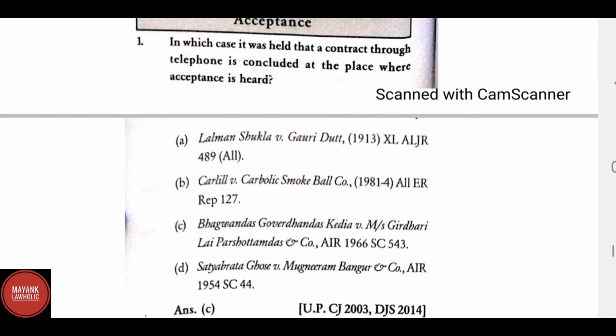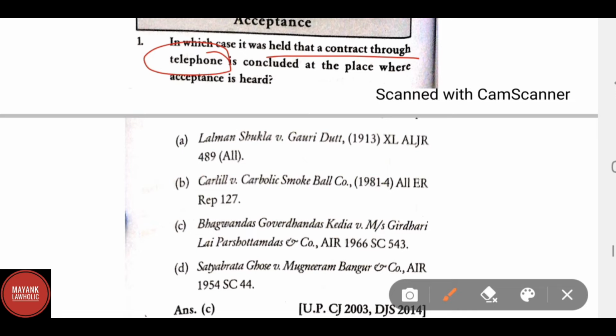Acceptance. In which of the following cases it was held that a contract through telephone is concluded at a place where the acceptance is heard? Correct answer is Bhagwan Das Govardhan Das Kedia versus Girdhari Lal Purushottam Das and Company.